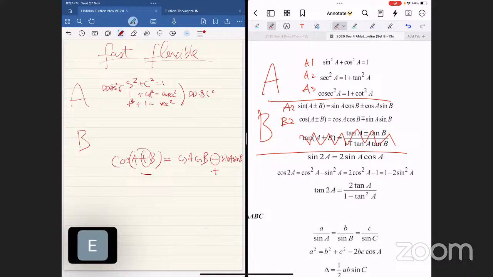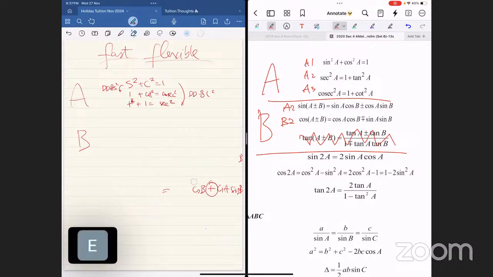Oh, what's the difference between putting it the normal way? If it is the normal way, which is the first one, sine A plus B, right? When you have sine A plus B, you have sine A cosine B plus cosine A sine B. Different, right? If this is plus, this is plus. If this is minus, it is different. Memorization. Okay. Clear? Yeah. Good.